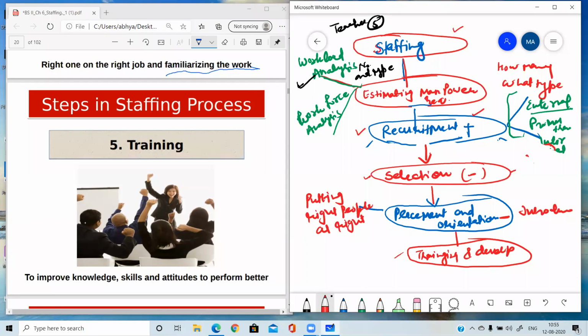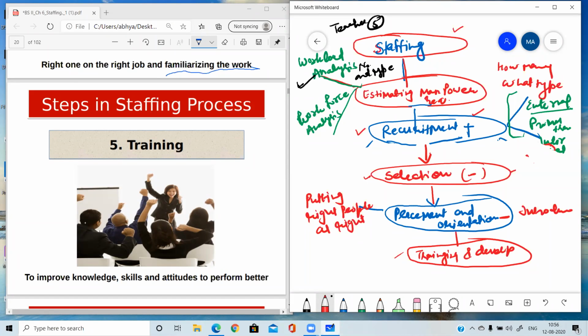So training means sometimes when we have joined the job, we may be able to perform one skill, but not accurately. So it is not necessary that each employee is skilled. So some arrangements of training are done so that the employees can learn how to perform the things rightly, how to perform the things correctly. So that's why training is given. Training is given to the employees for increasing their skills.